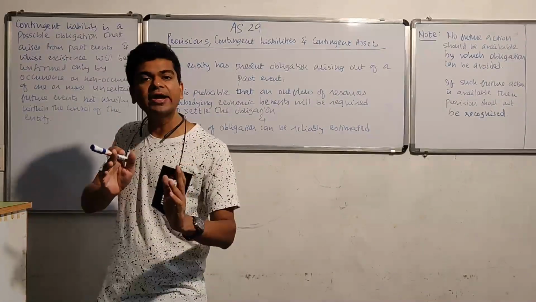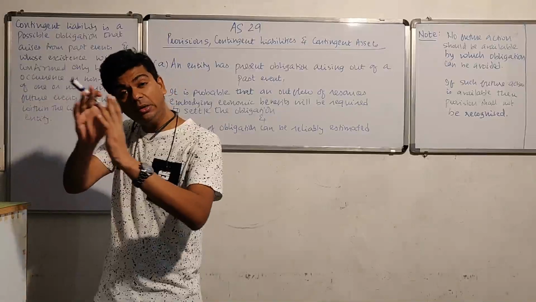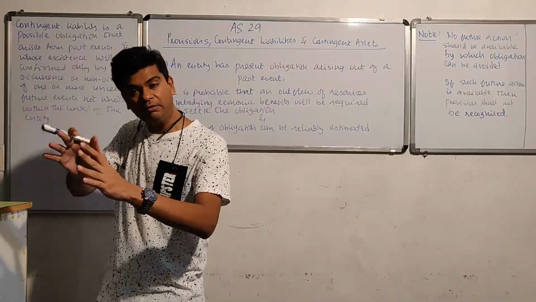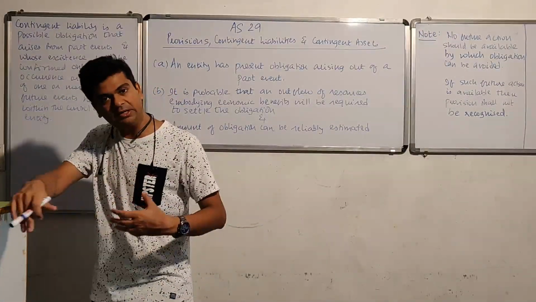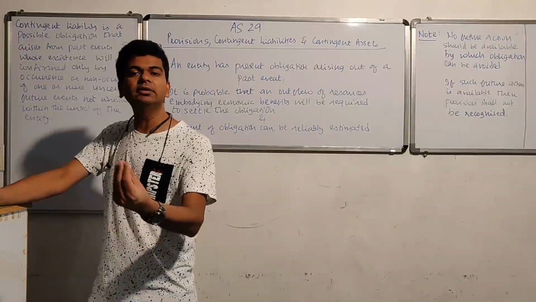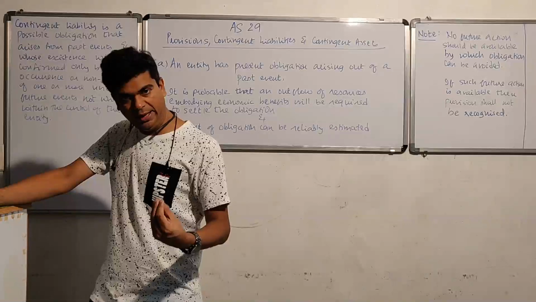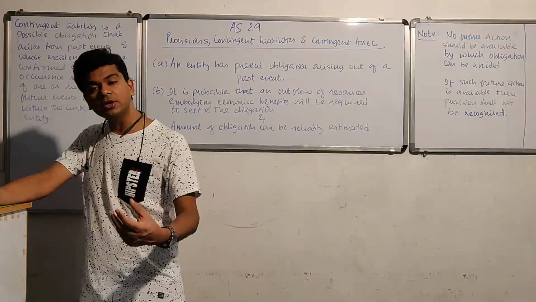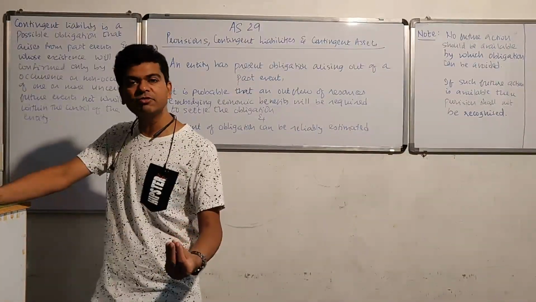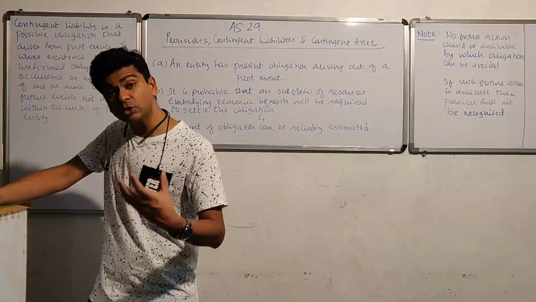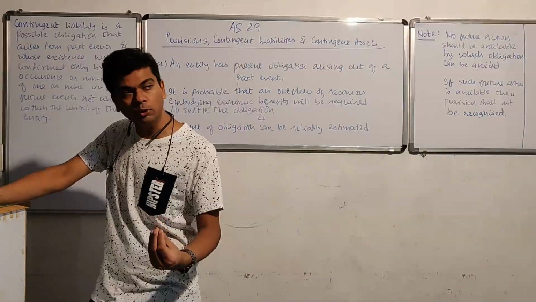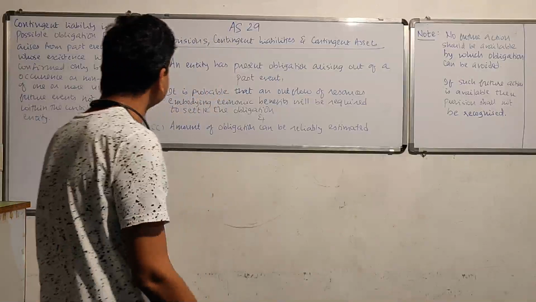But I can't wait till those final answers or accurate figures are available, because these figures will be available accurately in the future while the accounts are to be finalized right now. And that is the reason we make estimates, and on the basis of estimates, we finalize our books. So that is what we are going to do even in this particular accounting standard.